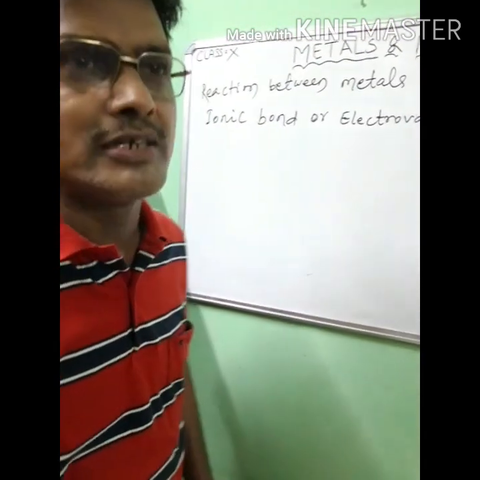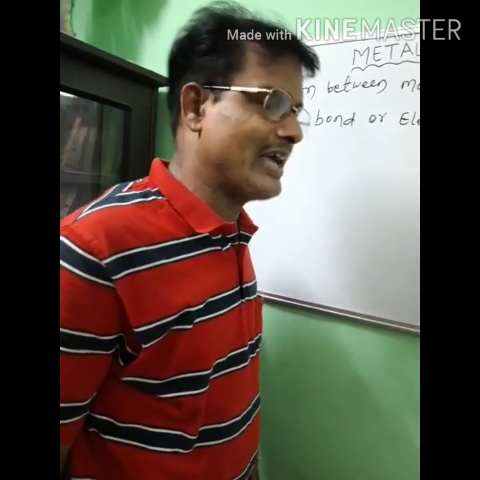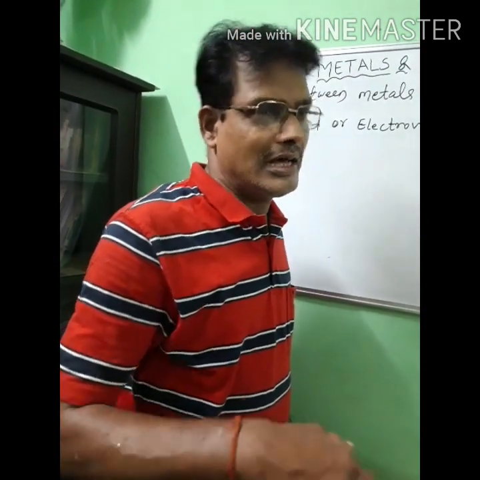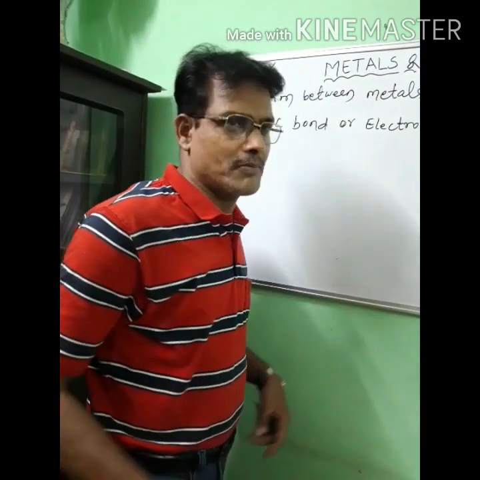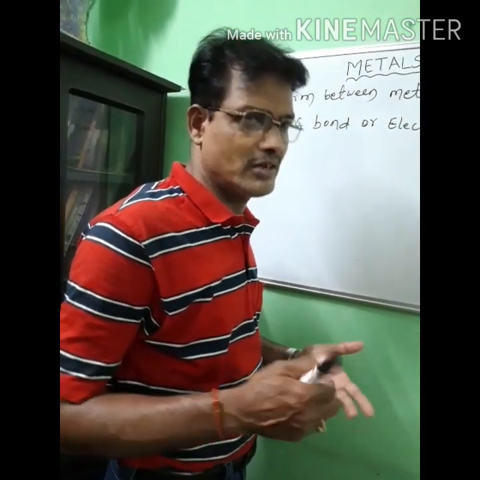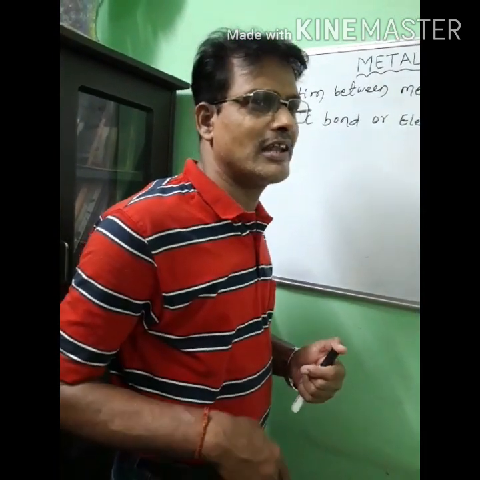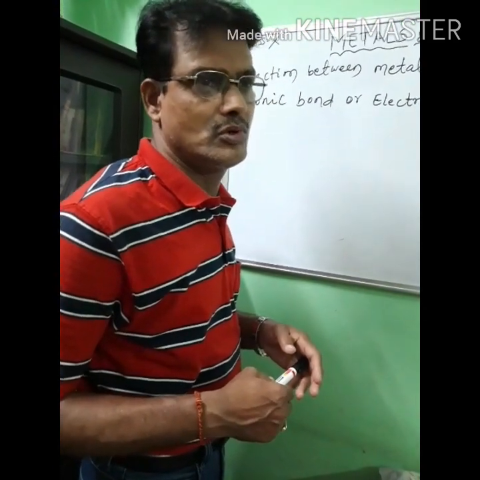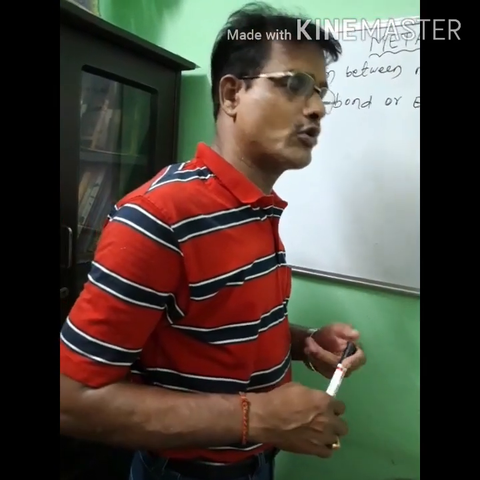The chemical bond formed by the complete transfer of electrons from one atom to another atom is called ionic bond, and the compound so formed during this bond is called ionic compound or electrovalent compound.